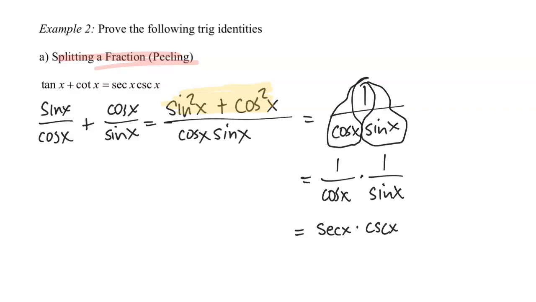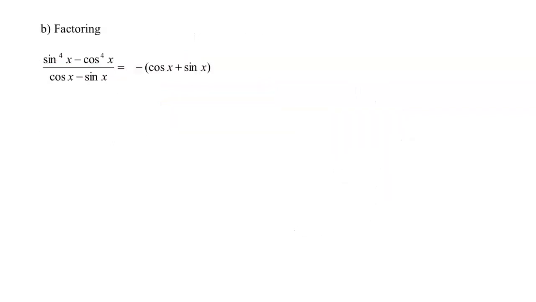And so once again, what did we do? The first step was to rewrite everything in terms of sine and cosine. Then we found a common denominator here, using a trig identity, a Pythagorean identity to be specific, we were able to rewrite the numerator as 1, and then we used the strategy of peeling to be able to get this to a format where we could use a reciprocal identity and end up at our target.